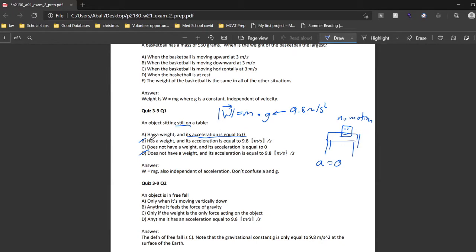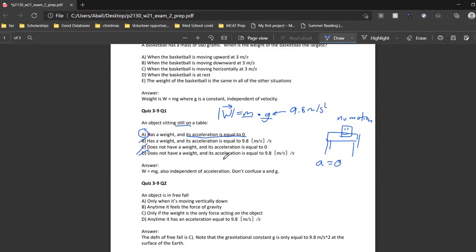And then the final thing we have to discern is whether the object has a weight or not. As we discussed in our last video, as long as something is on the planet Earth and it has a mass, it will have a weight because it will be subject to the gravitational acceleration of Earth. It is being pulled by Earth as long as it has a mass. So something like a box sitting on a table has a weight force associated with it. So C says it does not have a weight, but that is false because it has a mass and therefore has a weight. So A is the correct answer.